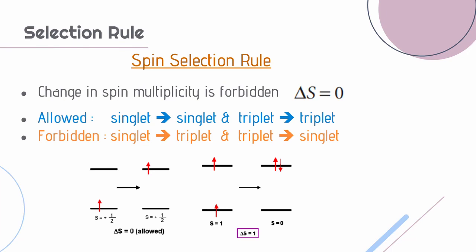There are selection rules for transitions. The spin selection rule states that for a transition to happen, the change in spin multiplicity should be zero. So the allowed transitions are from singlet to singlet state and from triplet to triplet state. The transitions from singlet to triplet and triplet to singlet are forbidden transitions.